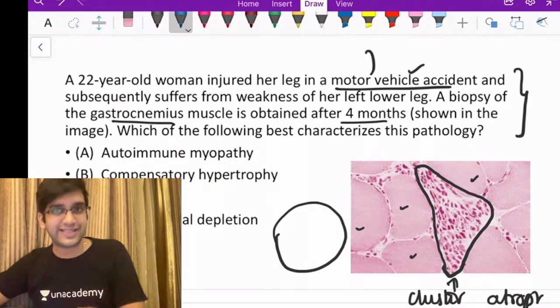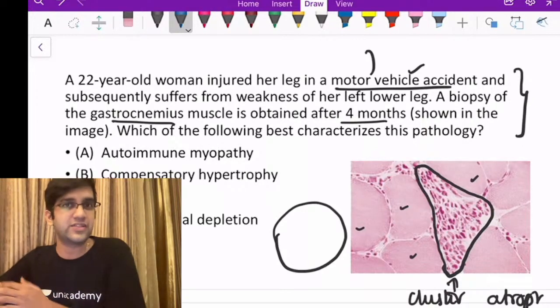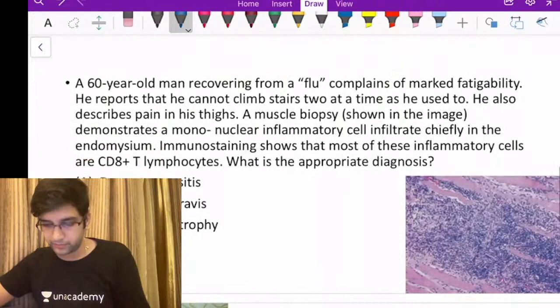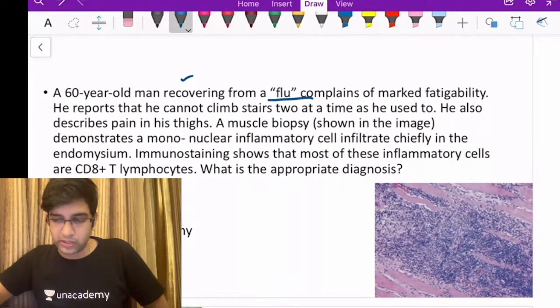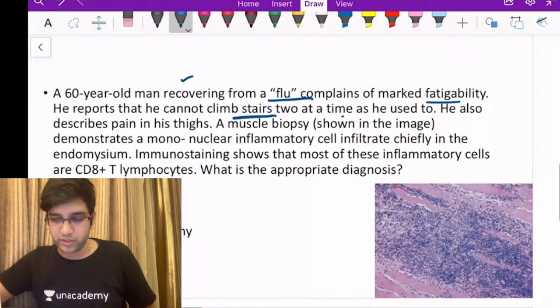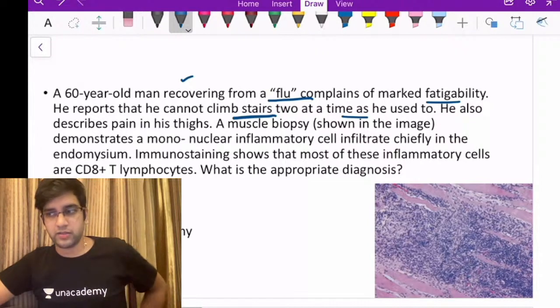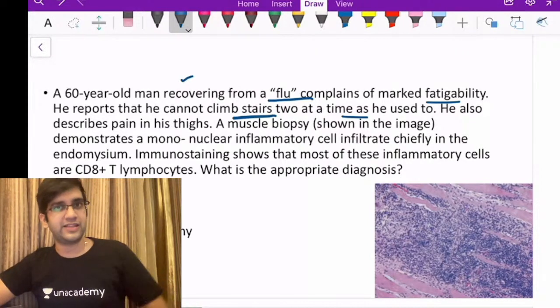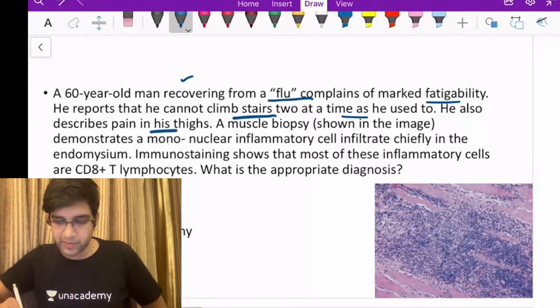Okay. We'll look at the second MCQ, and maybe we'll try to answer a few things and discuss a few things related to an MCQ. Okay. A 60-year-old person recovering from a flu complains of fatigability. He reports he cannot climb the stairs 2 at a time, which he used to do usually, which means my proximal muscles are more affected than the distal muscles, because climbing a stair requires proximal muscles, right? He also describes pain in the thighs.